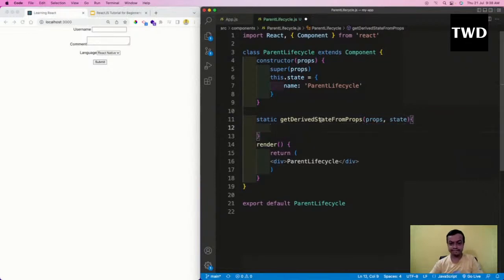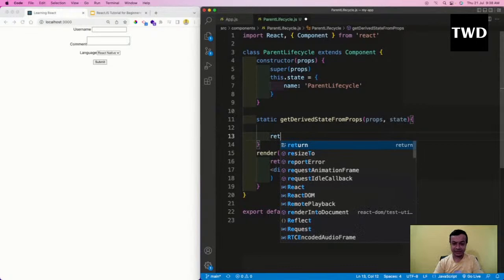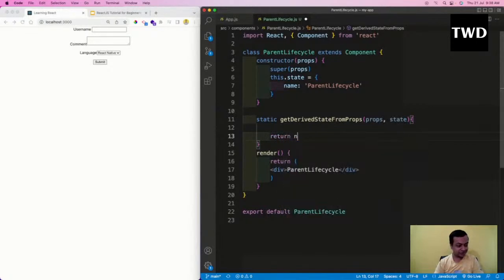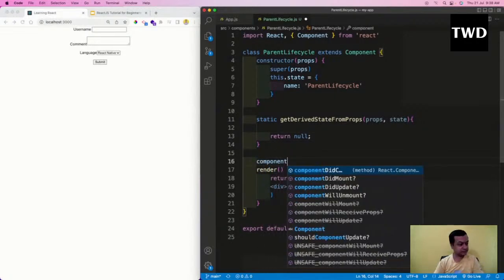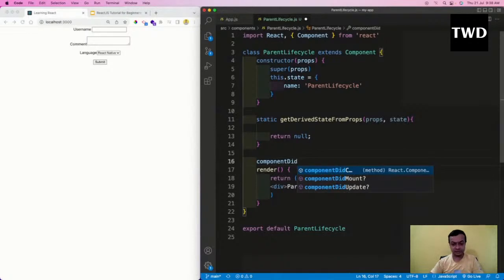We'll have a lot of console.logs so that we can understand it. Let me first write them out, then I will add the console.log and return null. Then here componentDidMount.